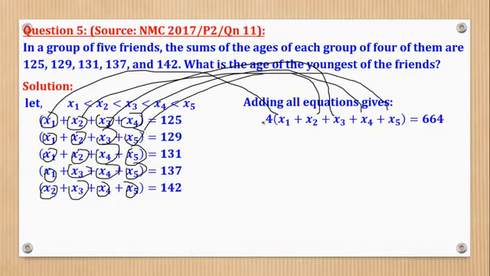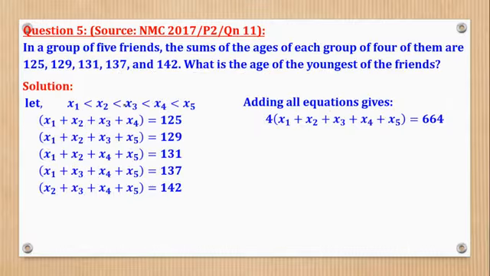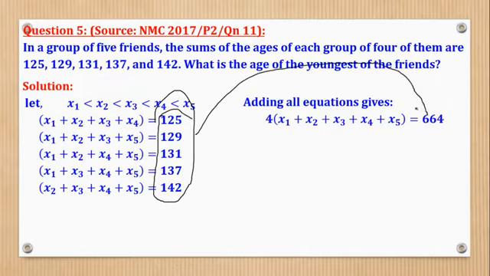So that is why I factored out 4, because 4 is for all. We have 4x1, 4x2, 4x3, 4x4, and 4x5. That's why I pulled it out. Okay, that was this side. What about this side? When I get a calculator and add all these ones, I realize that I'll get 664.